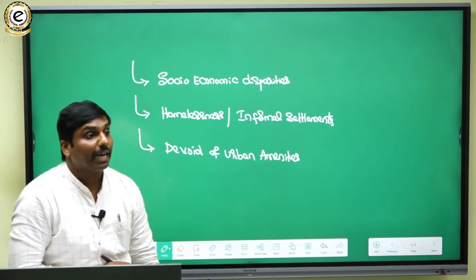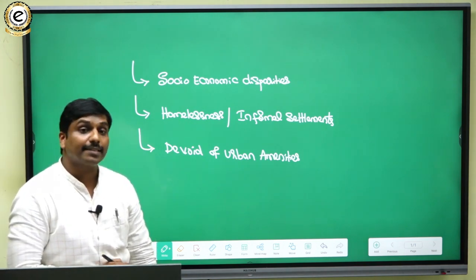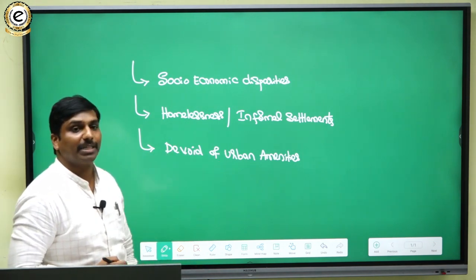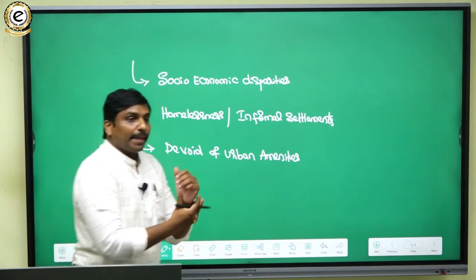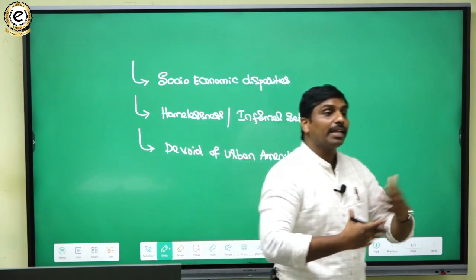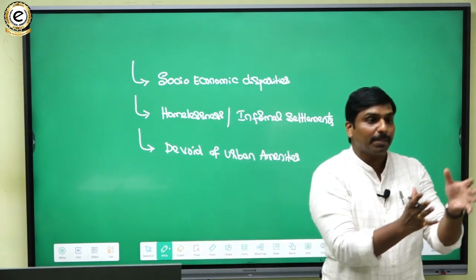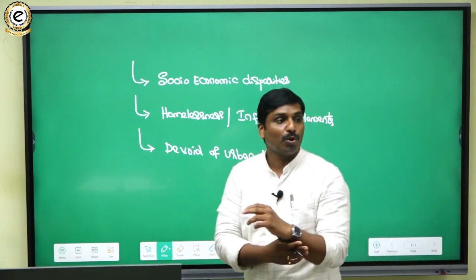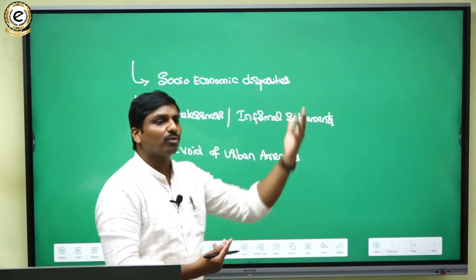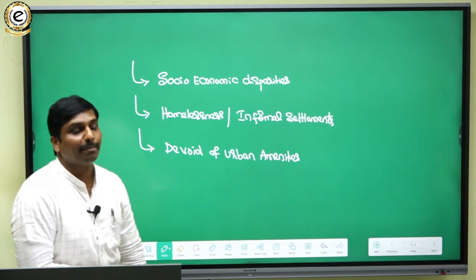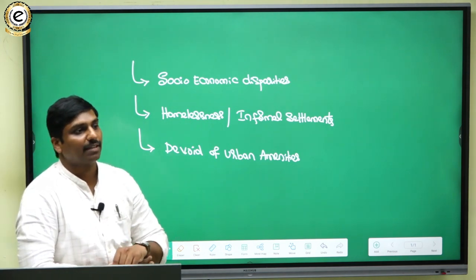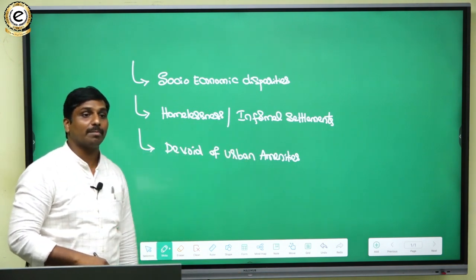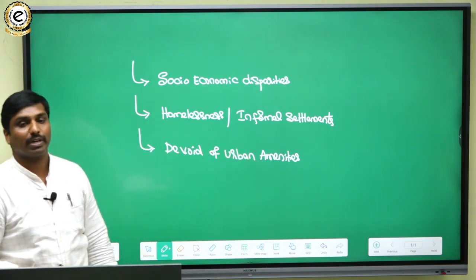That means a lack of fair access to urban amenities. Here, amenities will not be equally available to all the people in the urban areas. Those people who have more resources can avail all the amenities of the urban region, and poor people would be devoid of some urban amenities. So that is one important aspect.